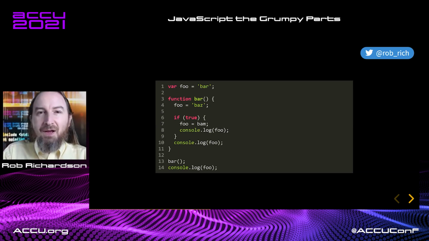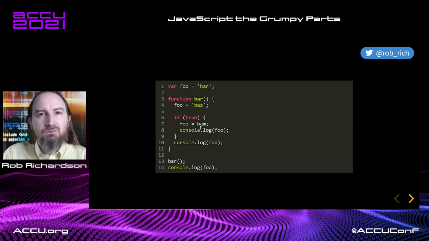Let's think like the compiler and see if we can figure it out. Our first phase, we'll go look for variable declarations. We've got this foo variable defined out here. Second phase, let's go execute it. So this foo variable will get set to bar. And then we'll run our bar function, set foo to baz, walk in here, and we'll set foo to bam.